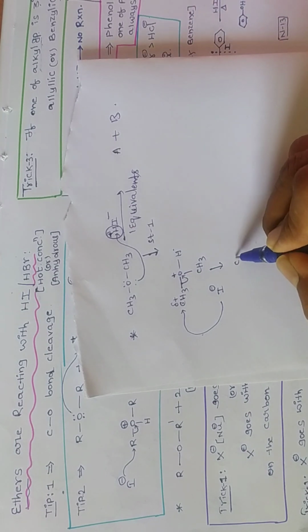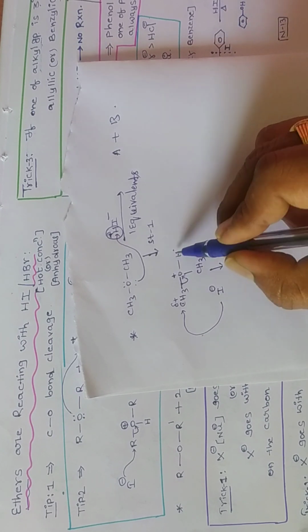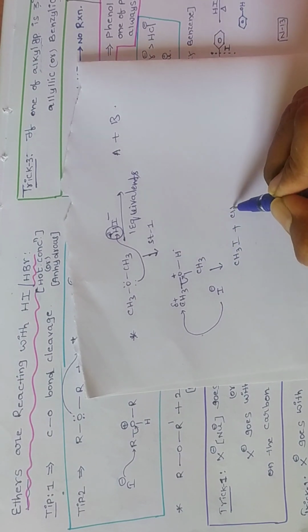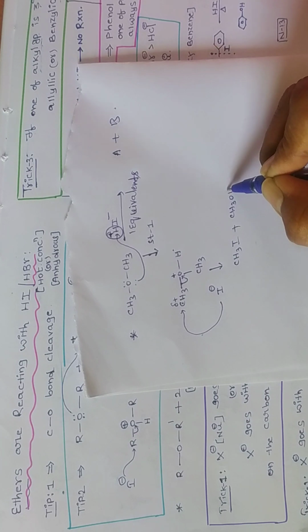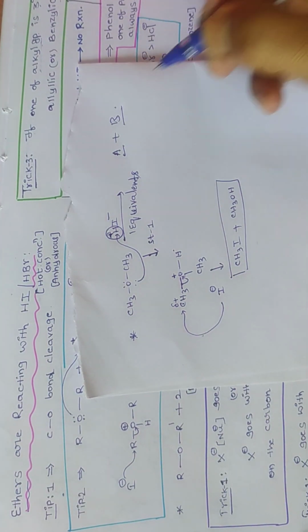Then we are going to get methyl iodide plus methyl alcohol. Methyl iodide plus methyl alcohol is formed, and these are the products.